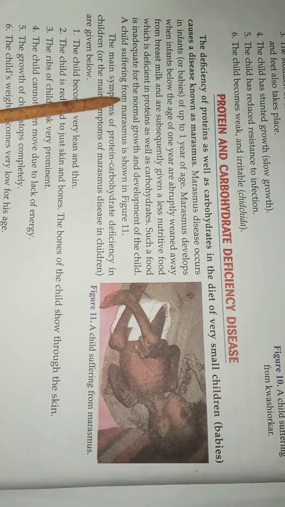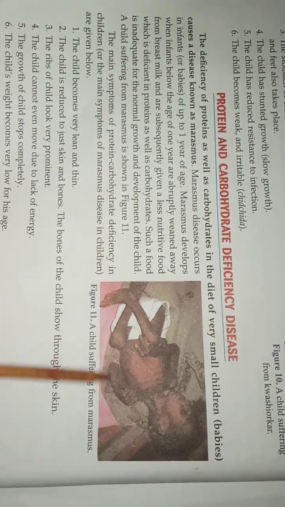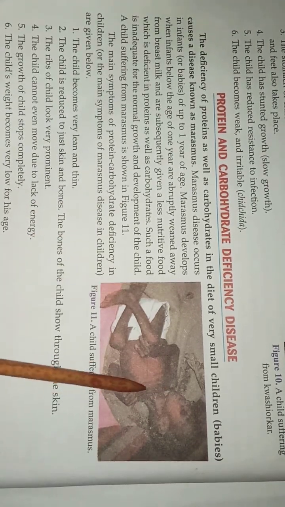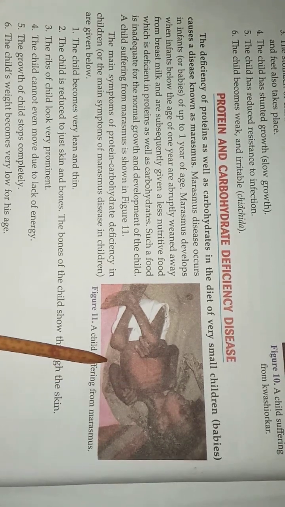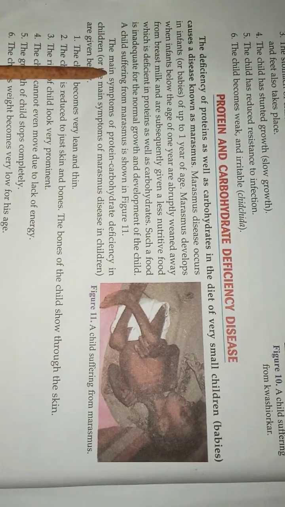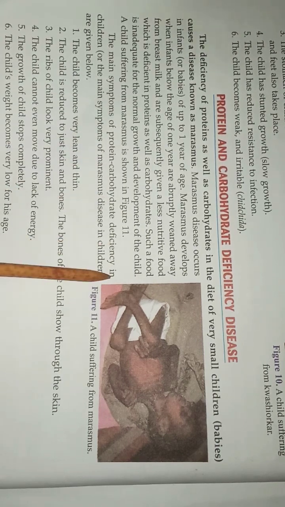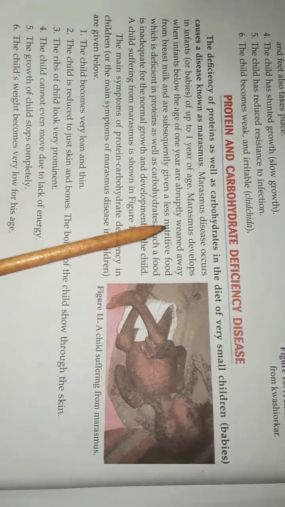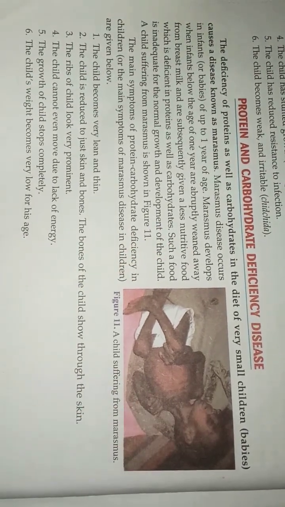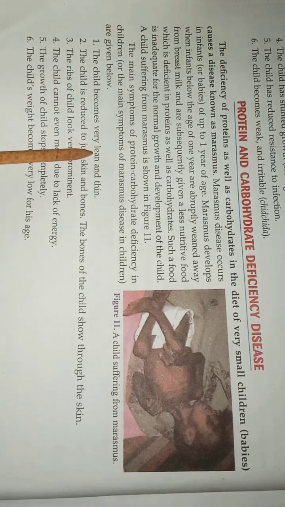A child suffering from marasmus is shown in the figure. You can see in this figure how his or her body looks due to this disease. The main symptoms of protein carbohydrate deficiency in children are given below. Now see what symptoms you can see in such a child. The child becomes very lean and thin.